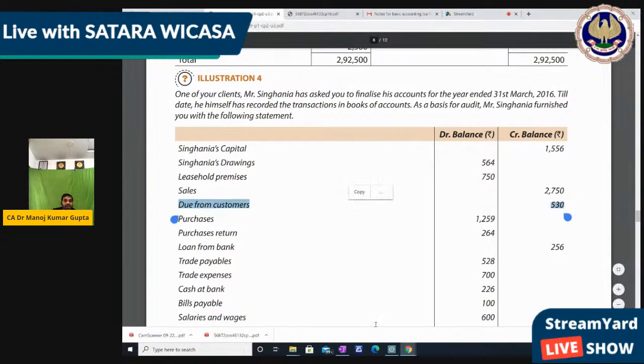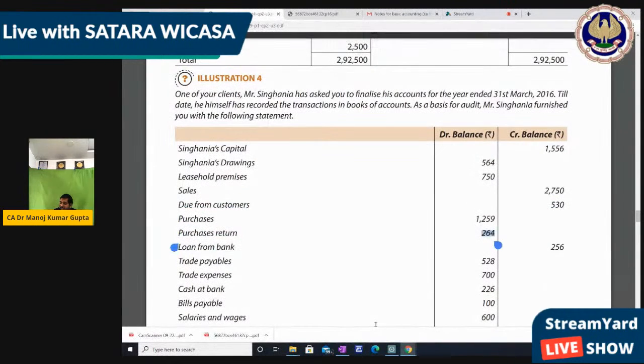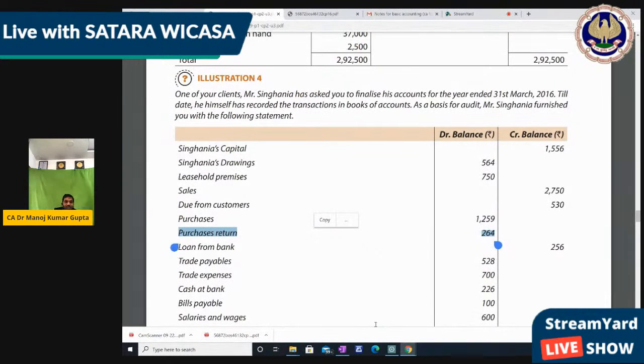It's wrong. So that 530 we have to write on the debit side because due from customer means we have to take from the customer. It's our trade receivable. So we have to write it on the debit side. Now purchase 1259. That is credit side. Correct. Purchase return should be credit side. Means purchase is debit side, but purchase return should be credit side. So this is wrong. So one item is wrong, second item is wrong, right?